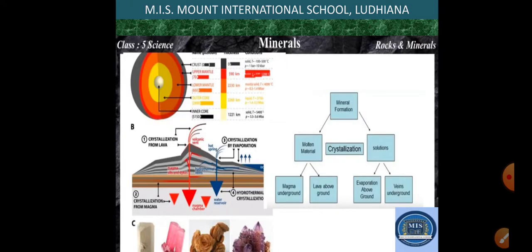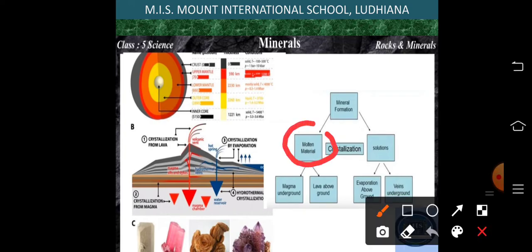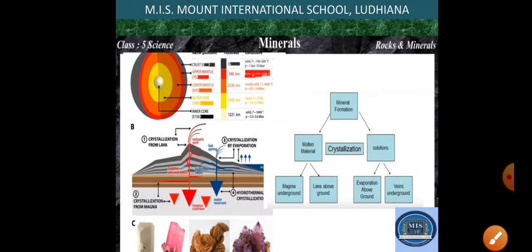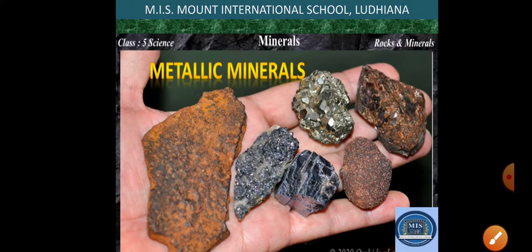If we talk about mineral formation, minerals can be formed from molten material or from solutions. Molten materials like magma or lava may form the mineral material, or evaporation above ground or underground may lead to the formation of different types of minerals. Now we basically have two types of minerals, metallic and non-metallic.